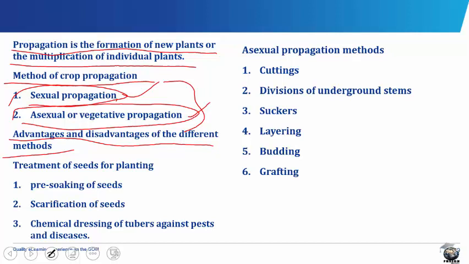Increase in plant population can easily be achieved by the use of seeds. Horticultural crops grown from seed live longer than those propagated by asexual means. Seedlings are easier and cheaper to raise from seed. In most field crops, propagation by seed is the only economic and practical method, and also rootstocks are mostly grown from seed, without which budding and grafting cannot be done.